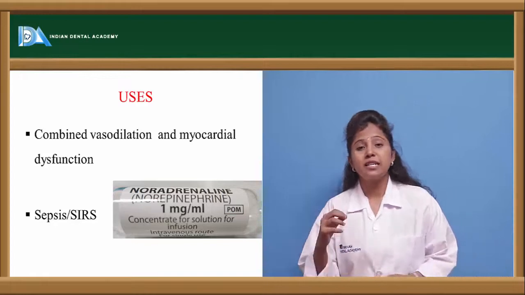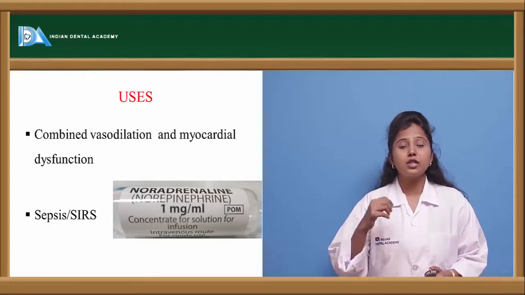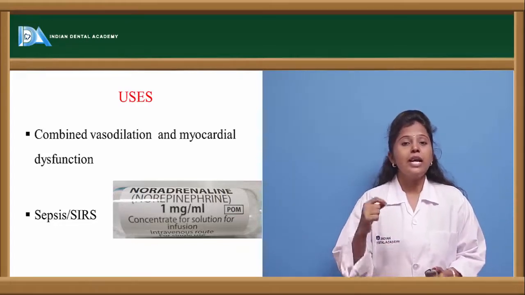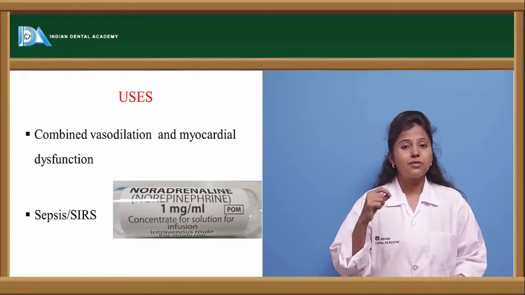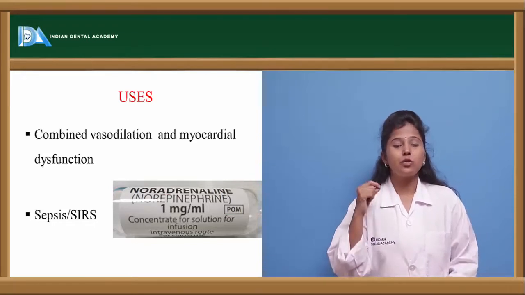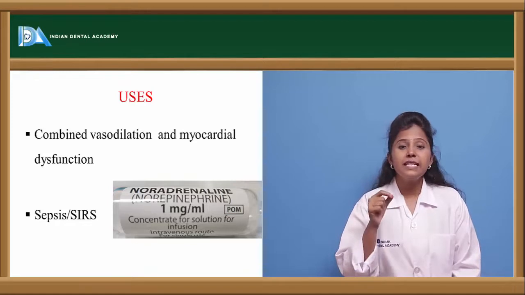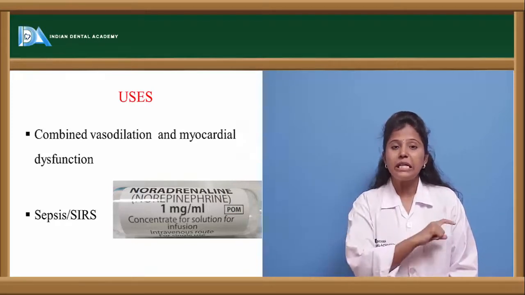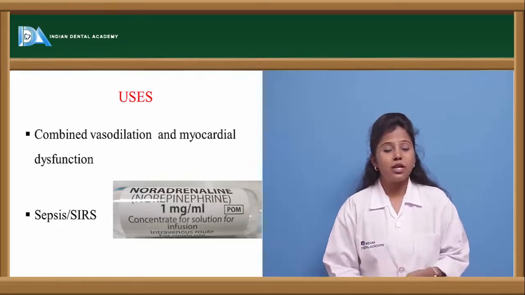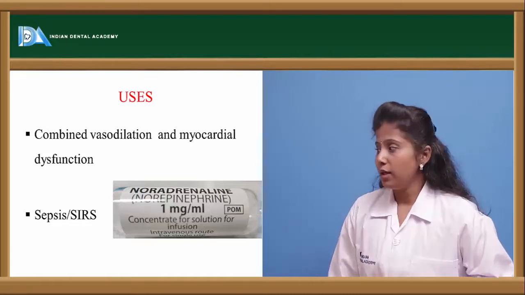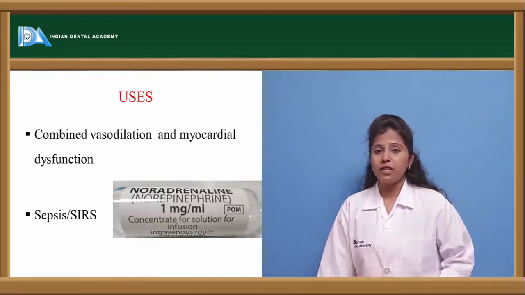Septic shock is the shock which is caused because of infection, or because of various bacterial, protozoal and viral infections. If there is decreased blood flow in the blood vessels, it leads to a condition called septic shock. So in septic shock, norepinephrine is recommended.